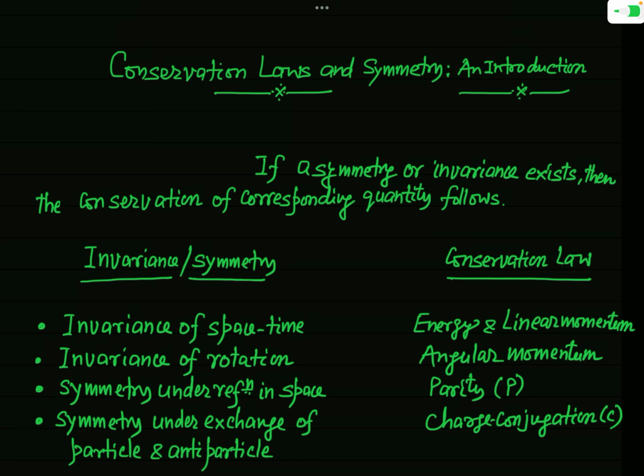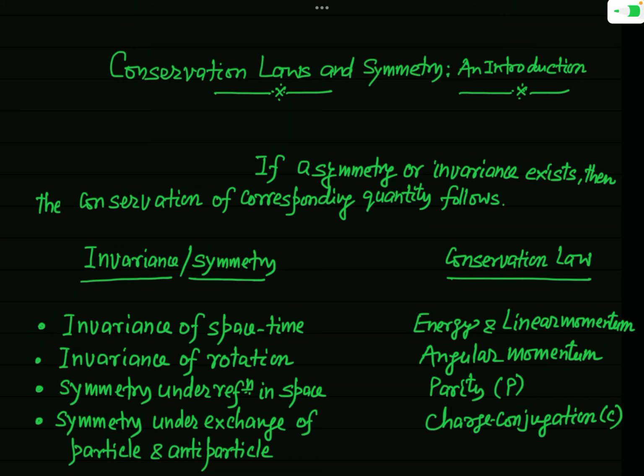It means there are observables which remain constant during the physical change of any system. The observables which do not change with time are called constants of motion. In the study of classical mechanics, we have definitely studied different constants of motion.